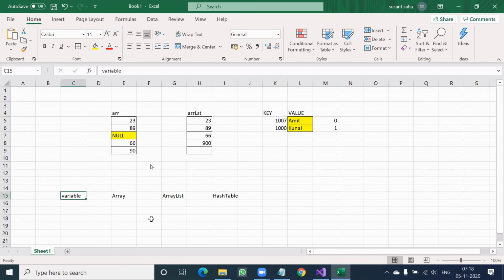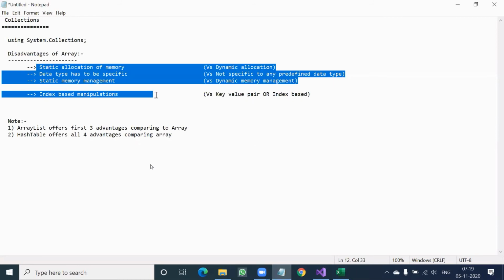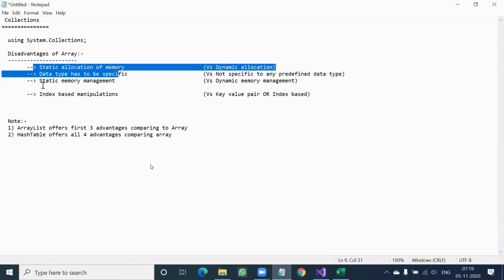Variable was saying, if you give me second value, I will override the first value. You say, no, I want both of them. Go for array. Now array says, if you are declaring integer, please give me integer only always. You cannot give me one value integer, one value this, one value that, and you cannot expect all these 4 points from me because these are all disadvantages inside array.